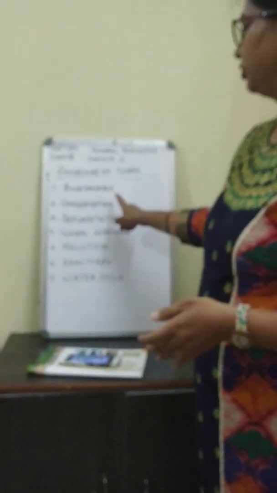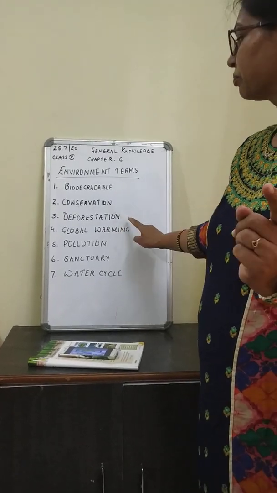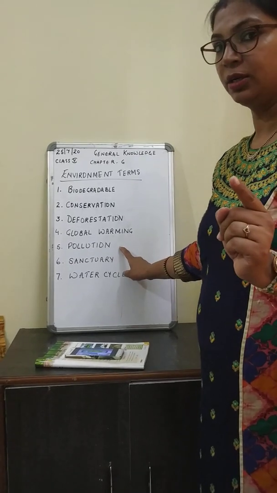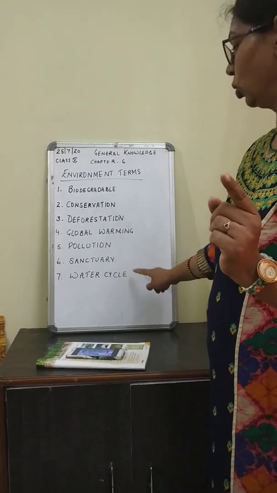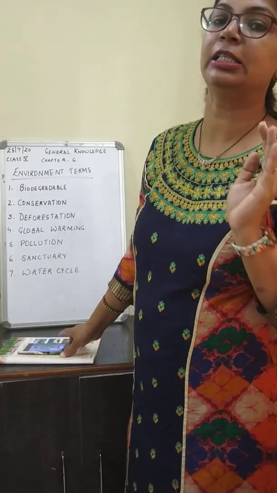A quick recap of the answers. If you have written them in your books, please write it. The first one was biodegradable, conservation, deforestation, global warming, pollution, sanctuary and water cycle. I hope you all have understood these environment terms properly.